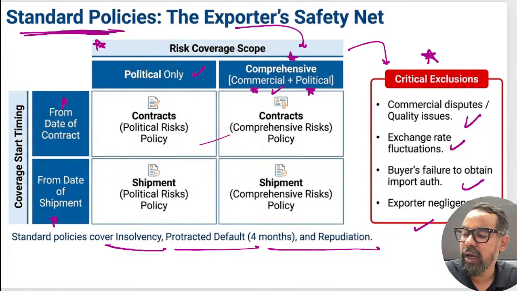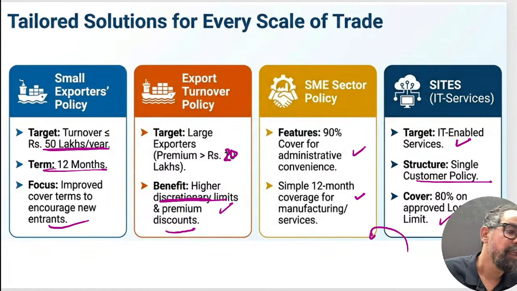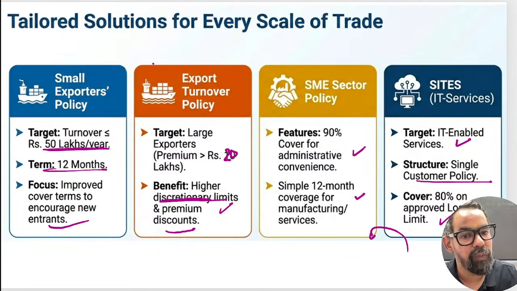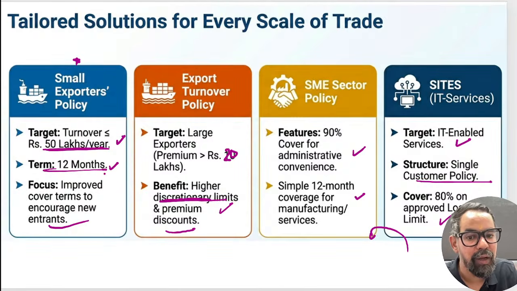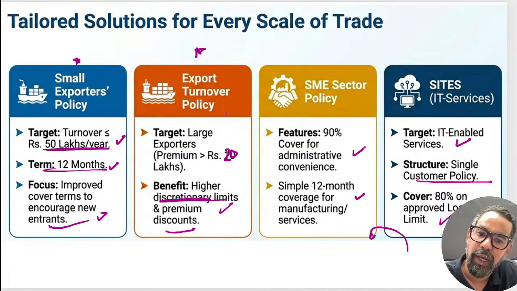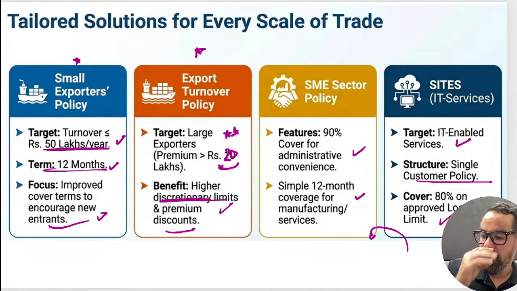Now ECGC has many other policies also, the small policies which generally help in this case, right? That is clear, Srikant sir and the other guys? If you have any doubt, please do let me know. When it comes to the other policies, like the small exporter policy for turnover, for those having turnover less than 50 lakh, a 12 month term. The export turnover policy earlier was 10 lakh, now it is 20 lakh. Please do remember this one. This is for the value exporters, those who are contributing a high amount of premium to the ECGC.